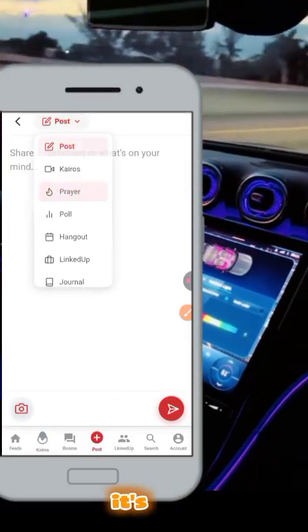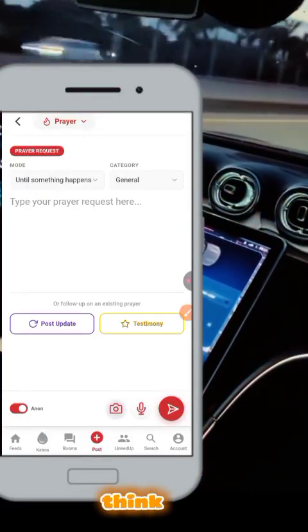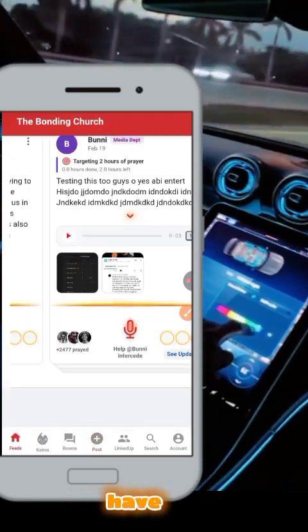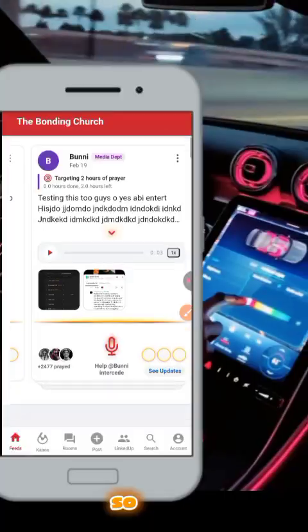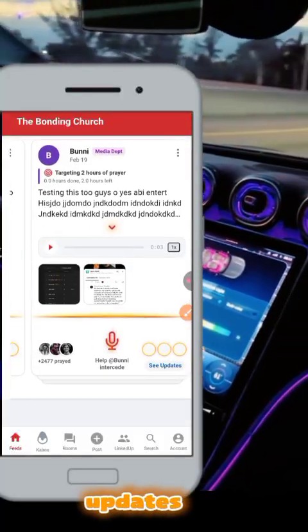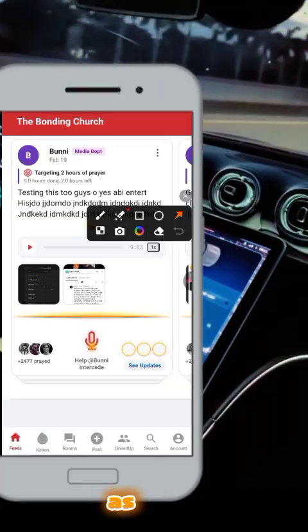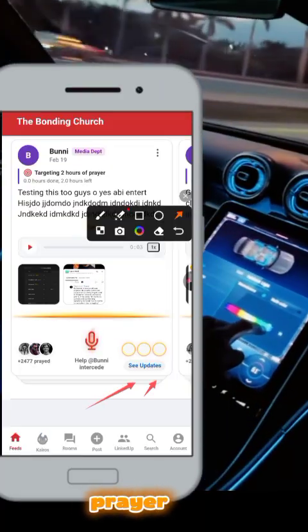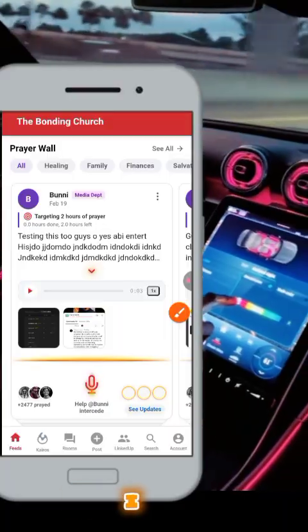But if I'm posting an original prayer now, it will click. So I think it actually worked. I didn't remember to test it until now that I'm just recording this video. So I told you that if an original prayer has an update or testimony, it will stack it. So this bottom here, as you can see, it stacks the prayer. So let me highlight what I built.